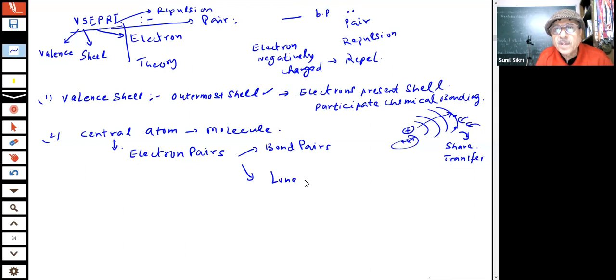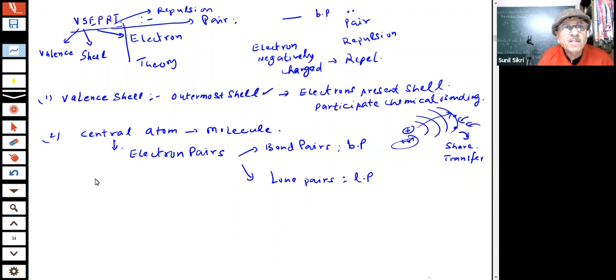And there are lone pairs. This we can represent by bond pair and lone pair. So there are two types of electron pairs. Most of the time, lone pairs may not be present on the central atom, or only bond pairs could be present, or both could be present, students.